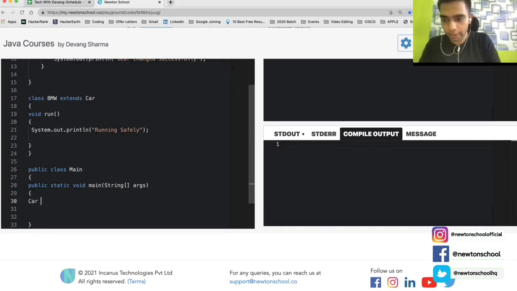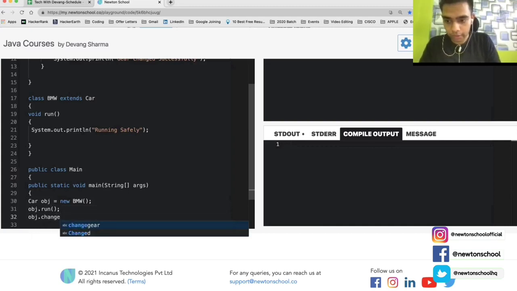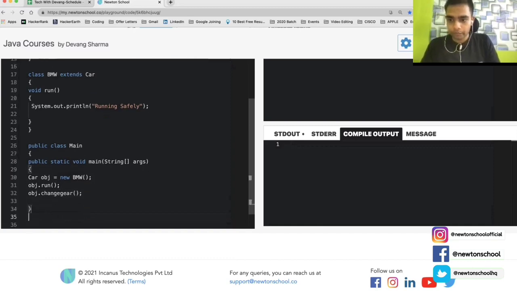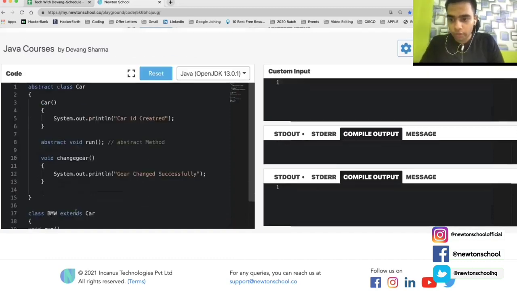So I define an object of Car type, and I instantiate it with new BMW. Okay. Next question. I have the object. Now I can call the method. I do object.run and object.changeGear. Okay. So what should be the output?